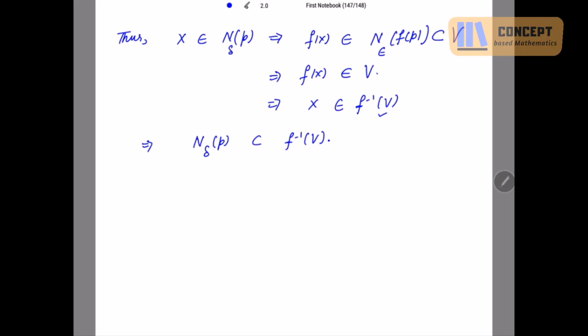So because the neighborhood of p is a subset of f inverse v, that means p is an interior point of f inverse v.